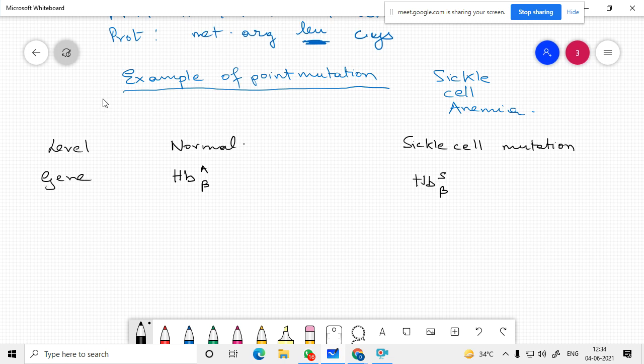At the level of DNA, 5 prime GTC, CAC, CTG, ACT, CCT, GAG, 3 prime.